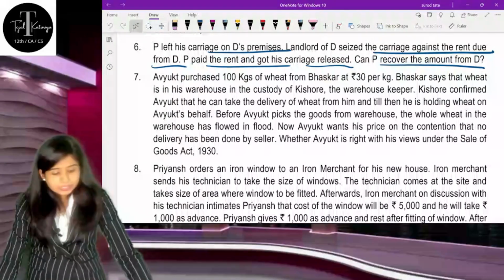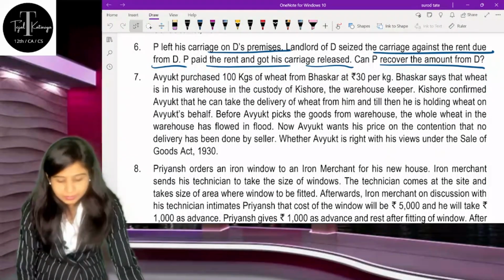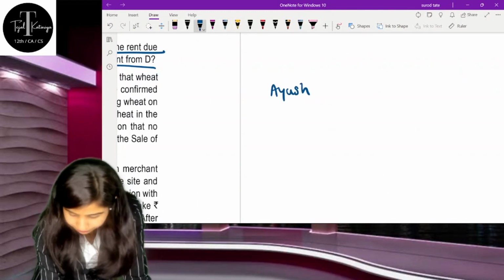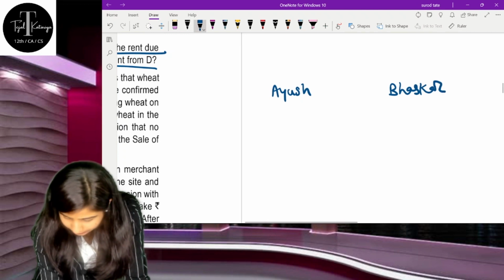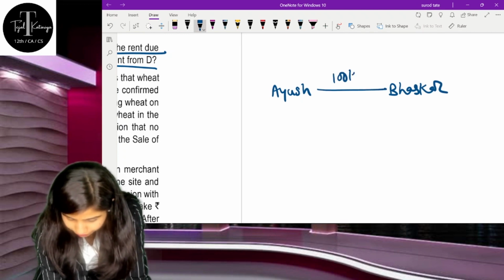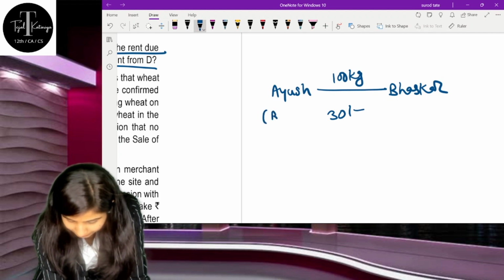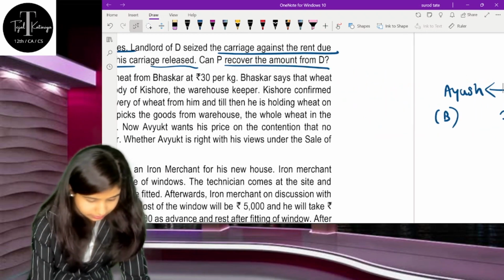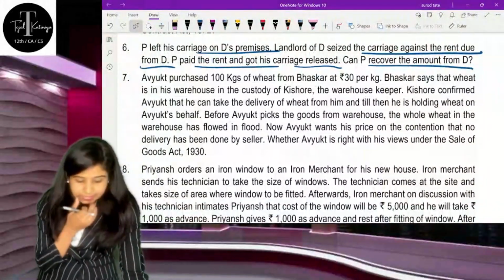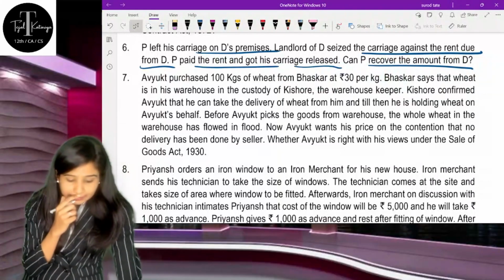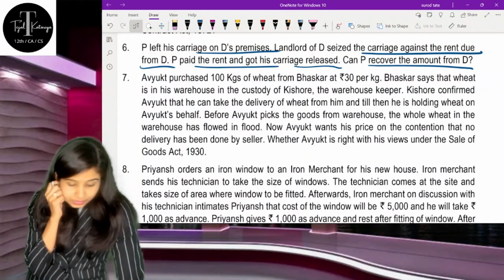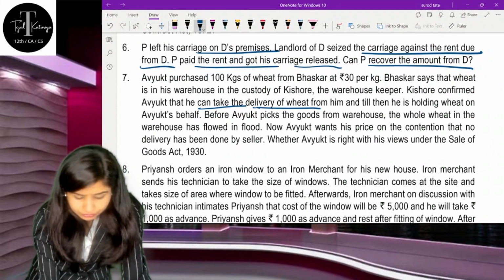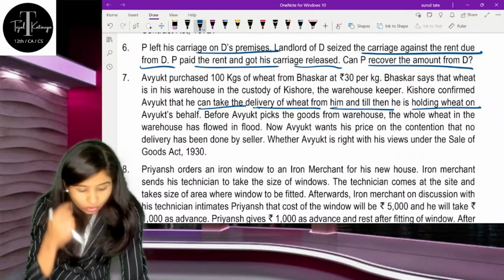Understand what is happening. Mr. Ayush purchased 100 kg of wheat from Mr. Bhaskar for rupees 30. Ayush is the buyer, Bhaskar is the seller. Now Mr. Bhaskar says that the wheat is in the warehouse of Kishore, who is a warehouse keeper. Kishore confirmed to Ayush that he can take the delivery of wheat from him, and that he is holding the wheat on Ayush's behalf.